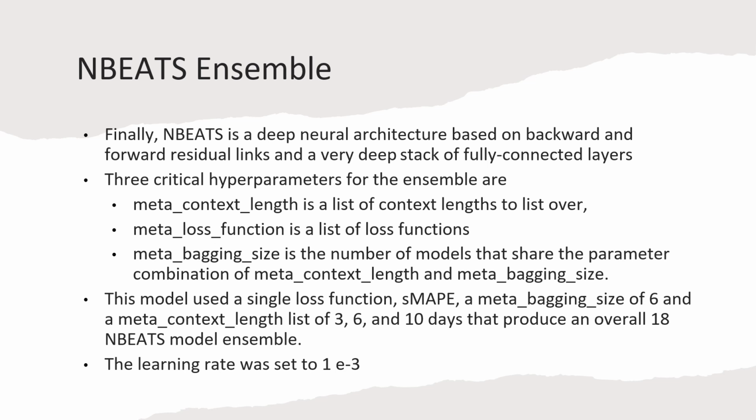Okay. So the big hyperparameters for the NBeats are the meta context length, meta loss function, and the meta bagging size. How these work, and this is specific to the ensemble model, is that the context length is a list of context lengths you want to loop over. So for ours, we chose context lengths of 3, 6, and 10. So it's going to create models for a 3-day context length, a 6-day context length, and a 10-day context length.